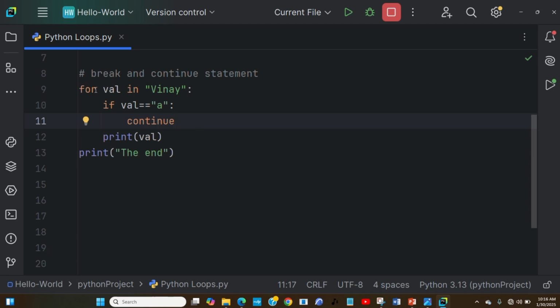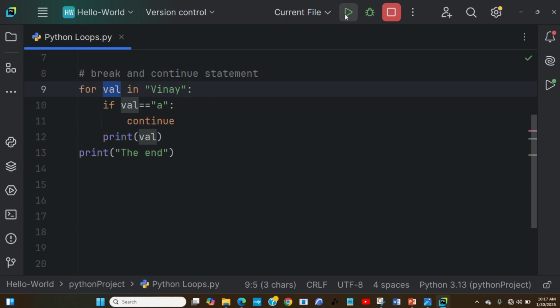So what is it with this continue statement? Look at the difference between the break statement and the continue statement. Now, we are given a condition. The loop is going to iterate as usual, but when it encounters a, it says skip and continue. Can you see the difference? When it was a break statement, it was supposed to break and end the loop. But when it's a continue statement, it's going to skip a and continue.